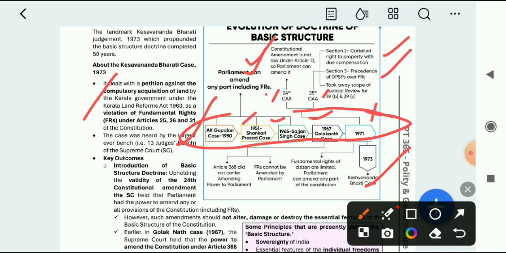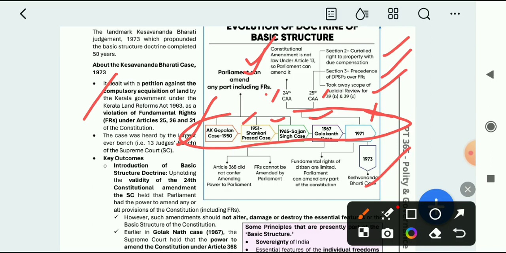We have seen that the conflict was about which is higher or more important, DPSP or fundamental rights. So there was always a conflict. In the 25th Amendment, DPSP got the precedence. Next, it took away the scope of judicial review for Articles 39B and 39C. So finally, the 25th Amendment was done.